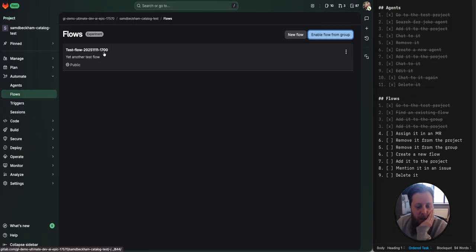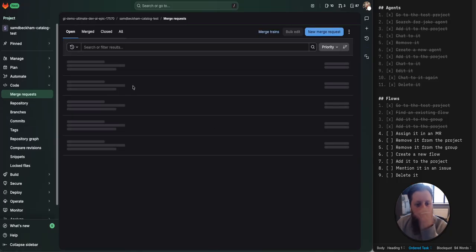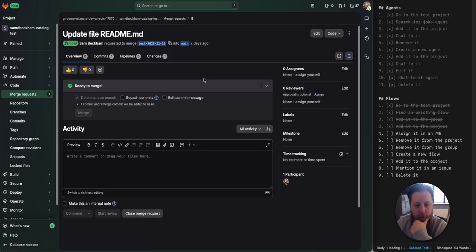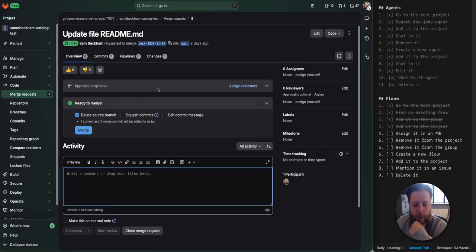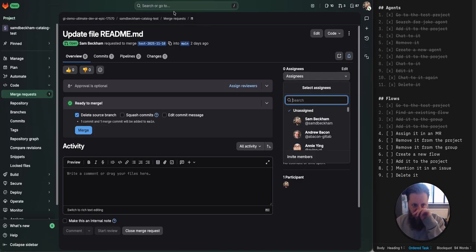Can I assign it an MR? Where are my merge requests? No, I don't know what this flow will do. So if I assign, yeah, that's the other thing.